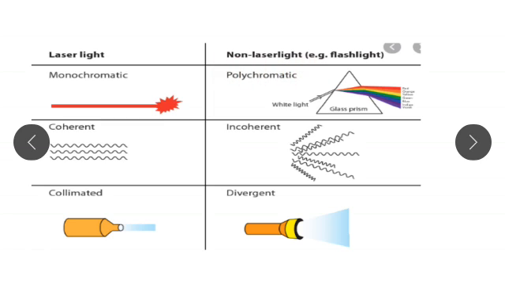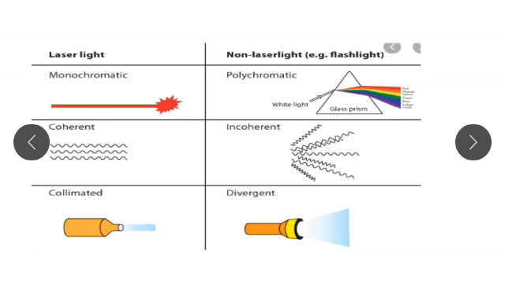The first property of laser beam is that it is monochromatic, and the non-laser light is polychromatic. From this diagram we see that monochromatic means the light waves are in the same phase, and it does not disperse.